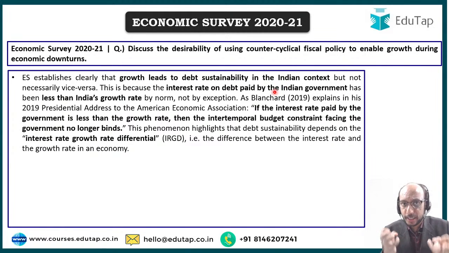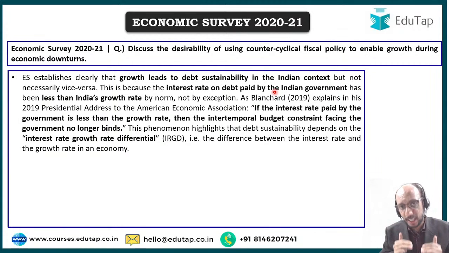If you look at India's economic history, you will see that the IRGD, that is the interest rate growth rate differential, is negative. What this means is that interest rate is lower than growth rate. So therefore interest rate minus growth rate is a negative number. Let us say that the interest paid by government of India is 4% and let us say that the growth rate is 6%. So 4 minus 6 becomes minus 2. And for any economy, for any country which is having a negative IRGD, that means that debt is sustainable.